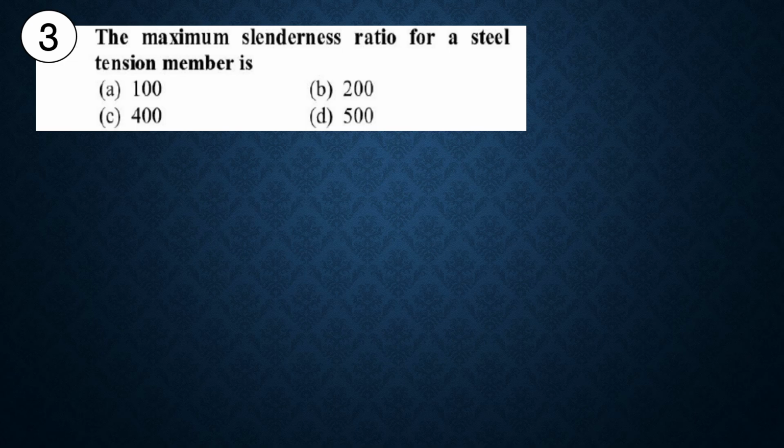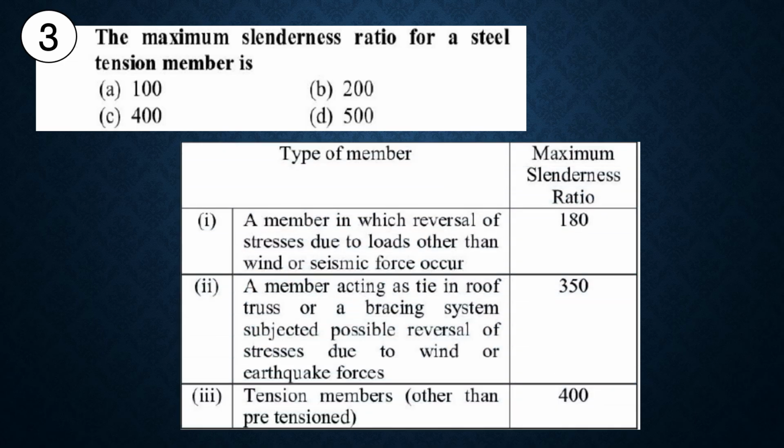Then question third, the maximum slenderness ratio for a steel tension member is. So this is the chart for slenderness ratio. Slenderness ratio is the ratio of effective length to radius of gyration. The first condition, or type of member: a member in which reversal of stress due to load other than wind or seismic forces occurs, then the maximum slenderness ratio is 180.